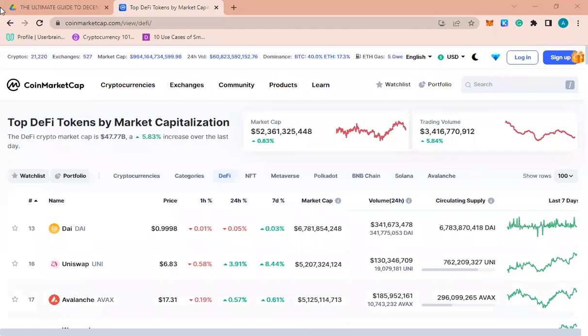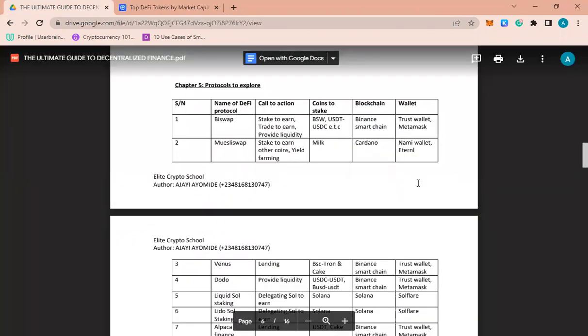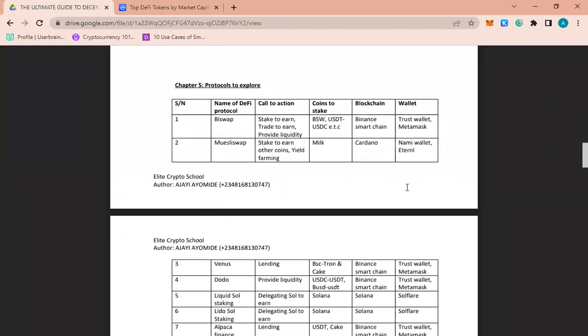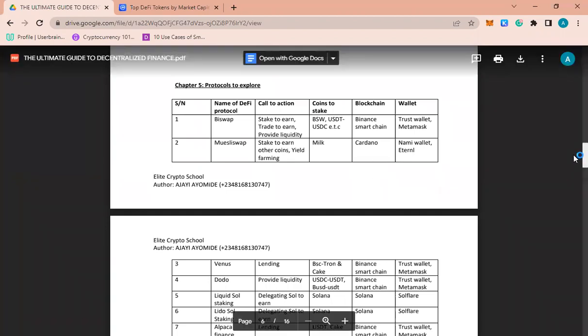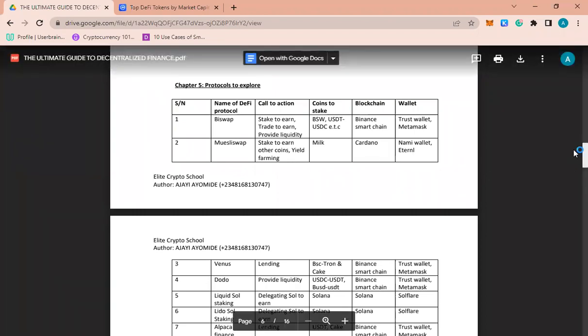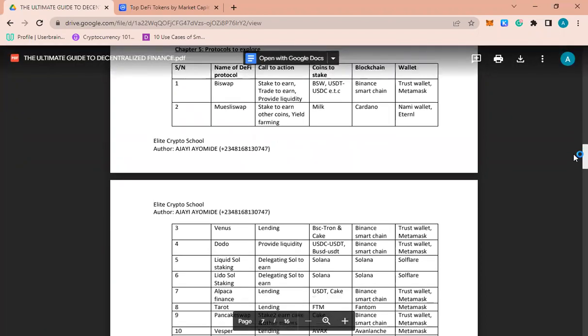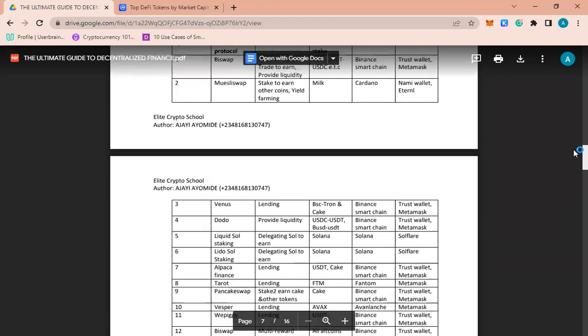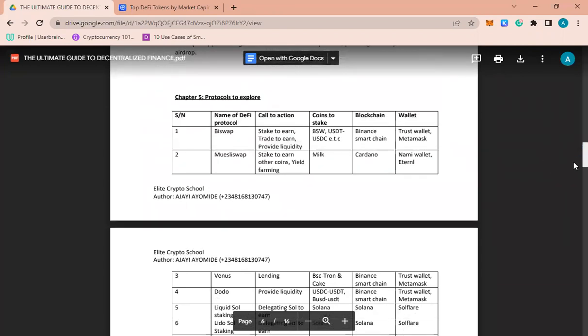All right, welcome guys. So now we are going into the main action gradually. This is protocols to explore, chapter 5. Please ensure to watch the previous videos on other chapters and explanations. Now, these are the protocols that we'll be making money from. They are more than this, and in the coming days I'll be releasing more.